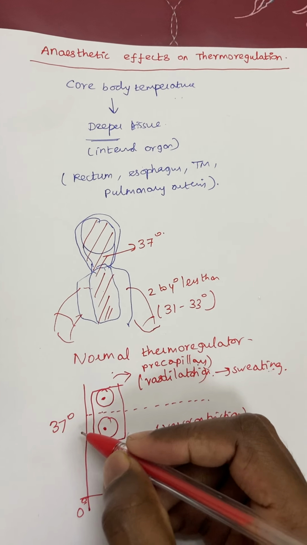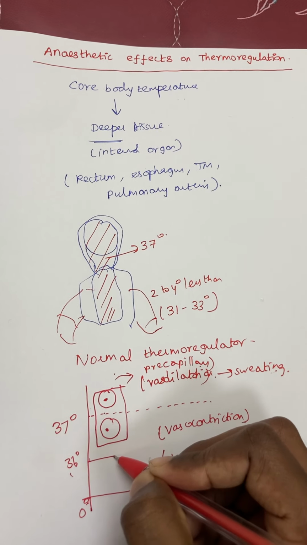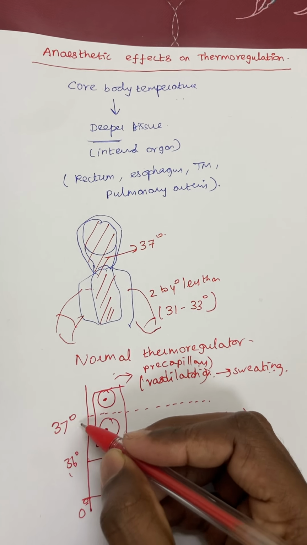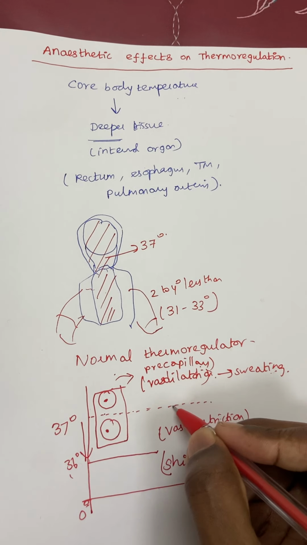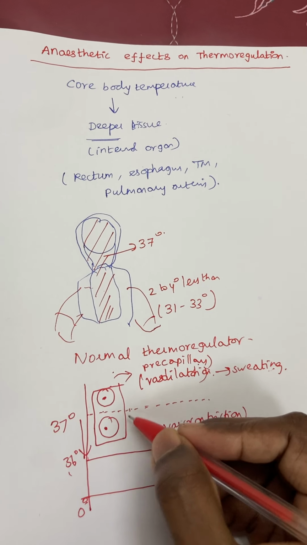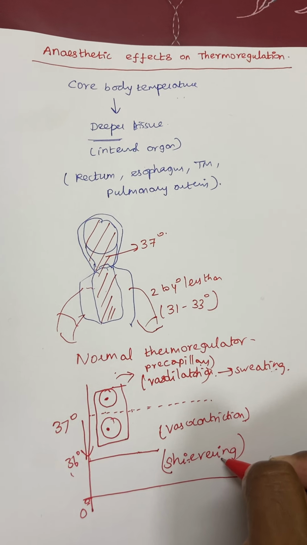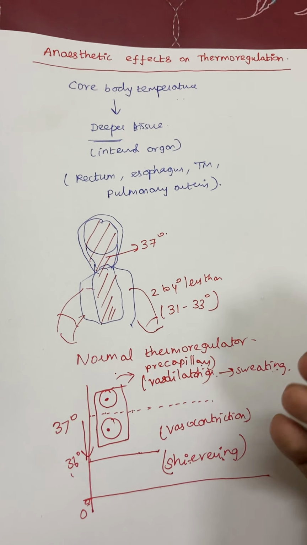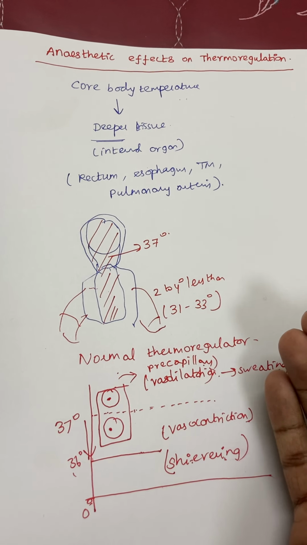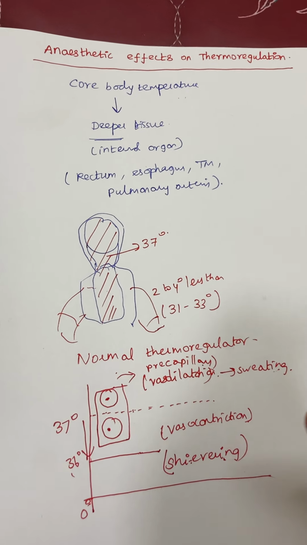Shivering usually occurs at 1 degree centigrade below your normal core body temperature, so at 36 degrees centigrade the shivering mechanism will continue to happen. This is the normal thermoregulatory mechanism for increased heat, during warm exposure, or during cold exposure.